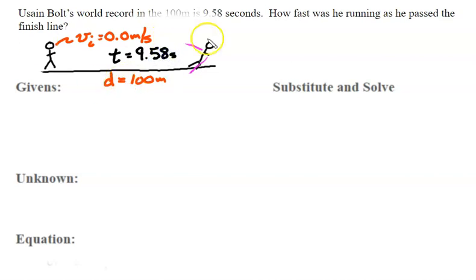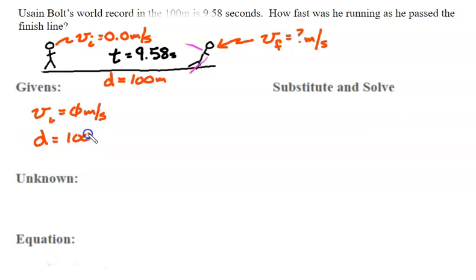The question is, how fast was Usain Bolt traveling here? What was the velocity final as he went through the finishing tape? So let's see, a given that we have is velocity initial, and that equals 0 meters per second. We know that a displacement is 100 meters, and we know that the time is 9.58 seconds. The thing that we are looking for is velocity final, and that's in meters per second.